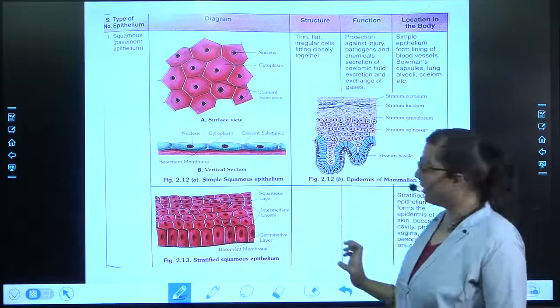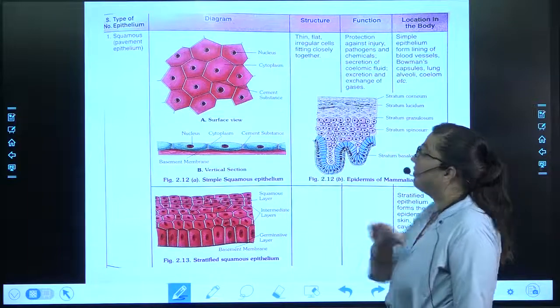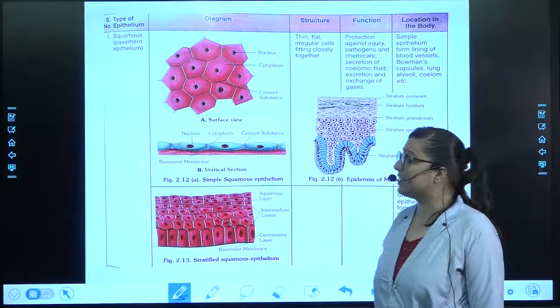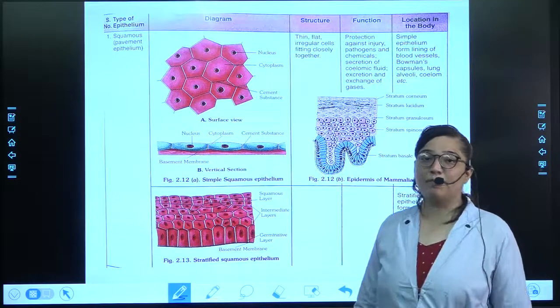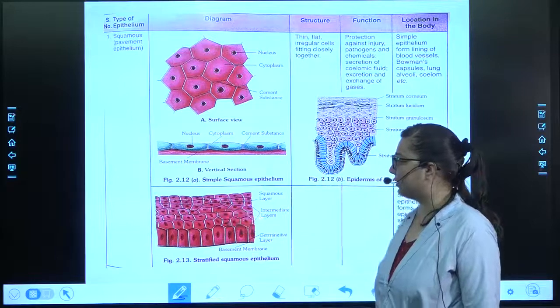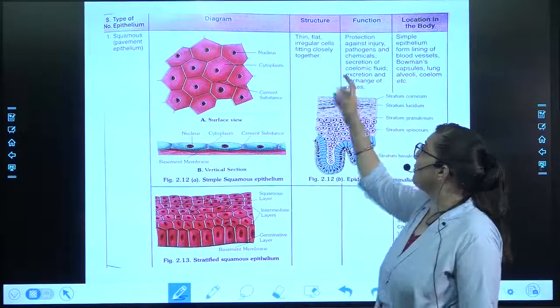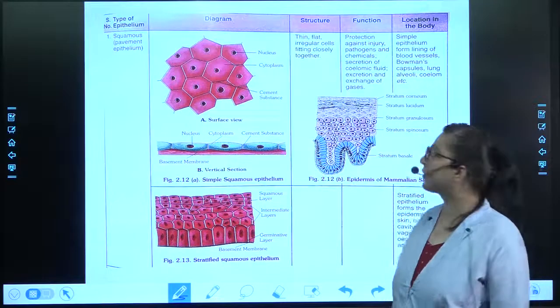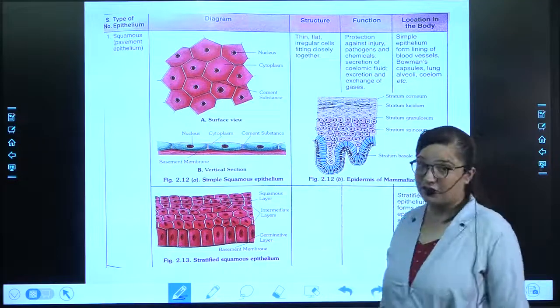It is very thin, you can see flat, irregular cells. The cell shape is not fixed. You can see it is a bit irregular. And they are very closely bound to each other. There is no space between them. So this is how its structure is.